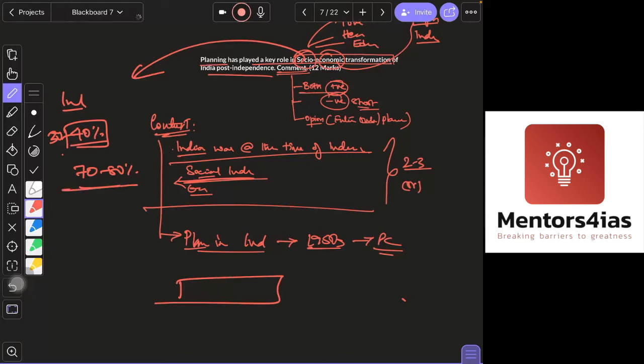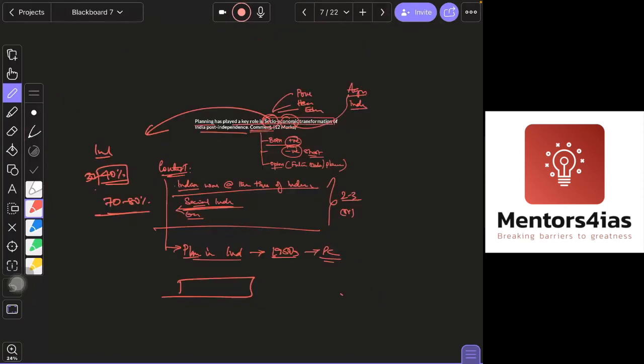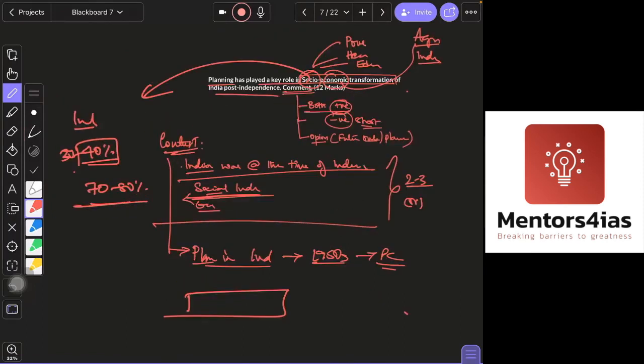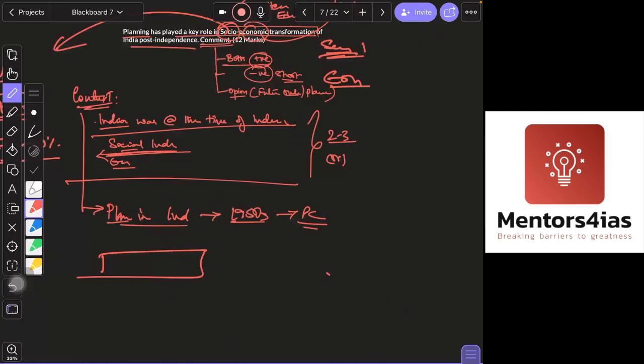Okay, so increased per capita income, capital formation, development of agriculture, infrastructure, right? Self-reliance, all this was achieved through this. Probably you can write two broad headings: social impact and economic impact. Under social impact you will write about education, health and other things. Okay, next is your economic challenges.